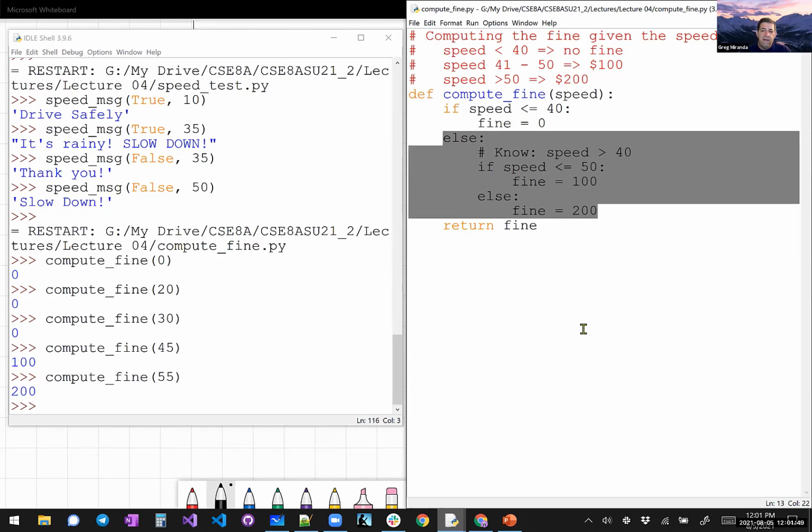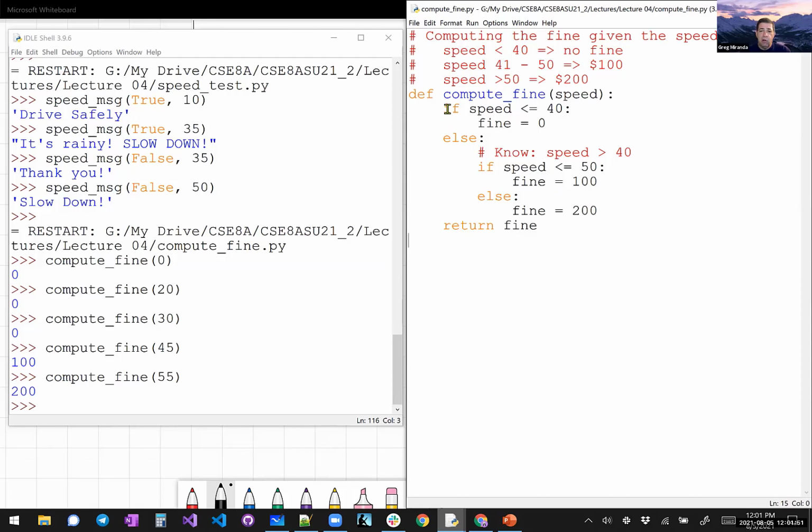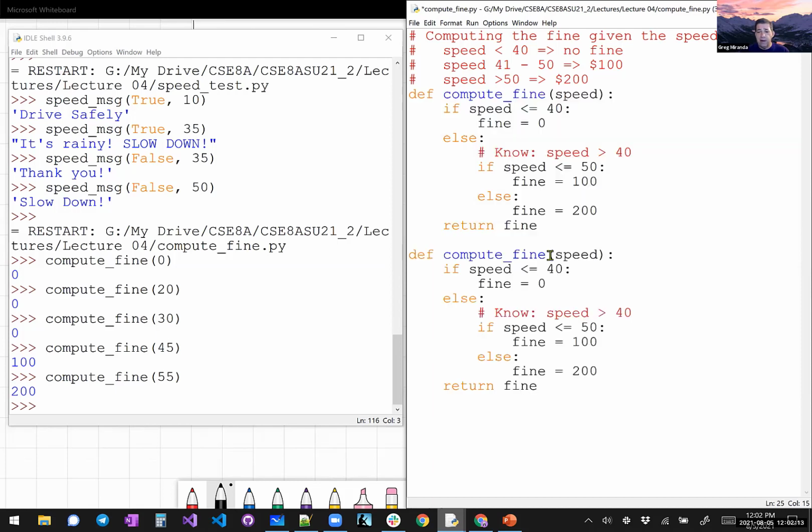But the fact that we have this nested if along with the singular if at the top that is not nested, it's such a common structure that there's a construct for it in Python, and it's called the elif, or else if, or whatever you want to call it. And we can rewrite this code in a better way. And I don't want to erase this, so I want to do a side-by-side comparison. So I'm just going to make a new one.